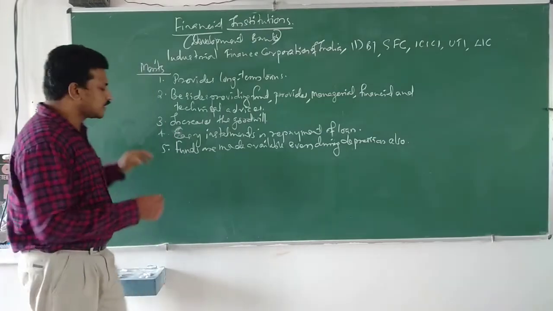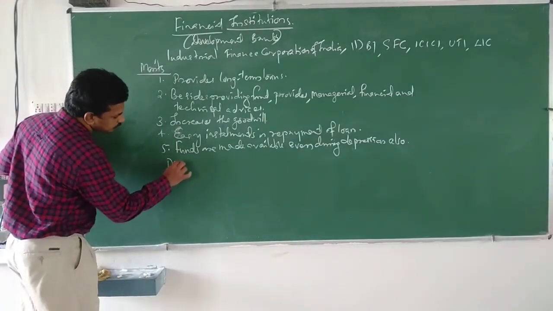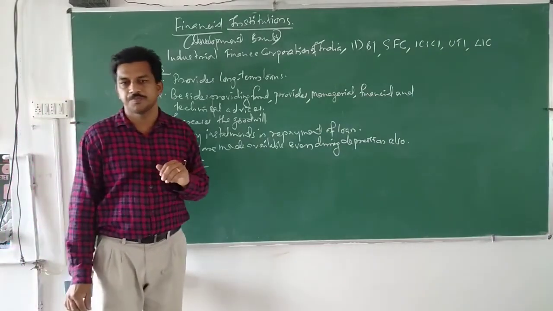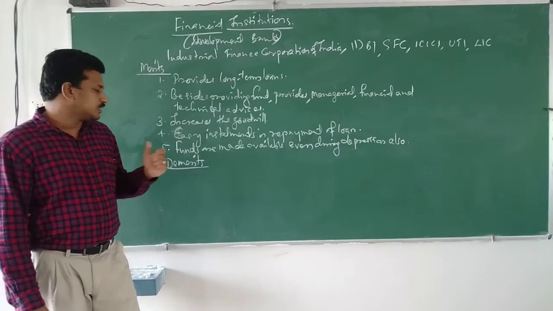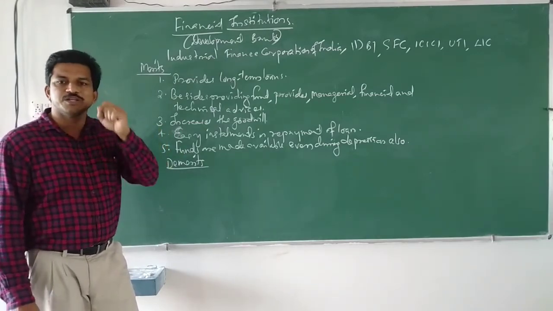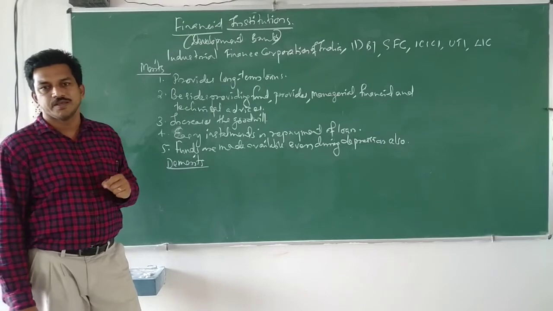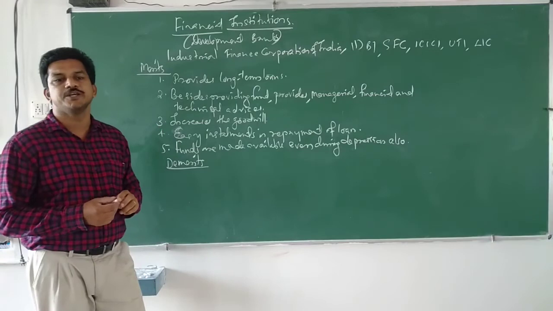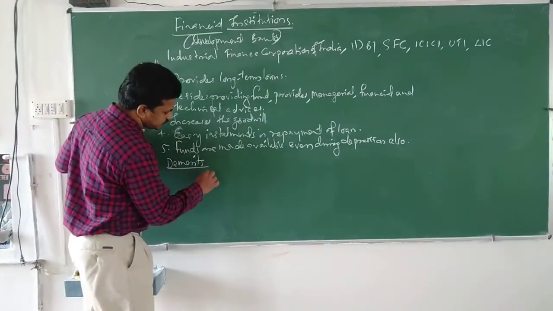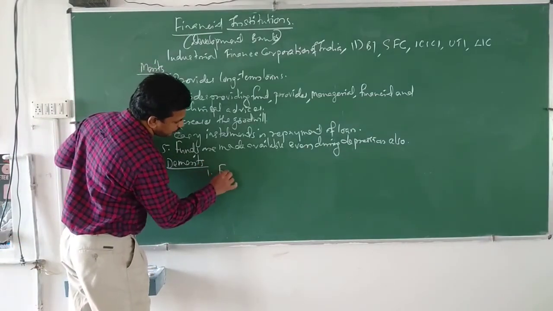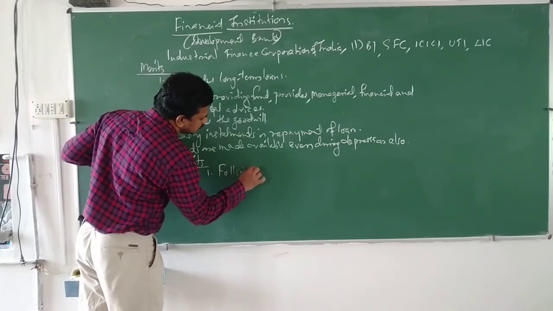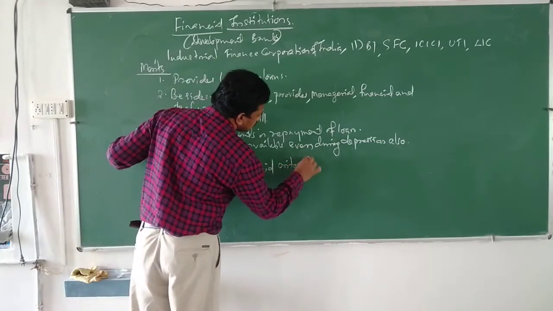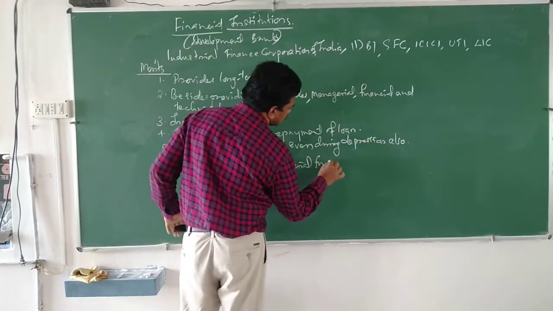Now let us see what the demerits are. Demerits of financial institutions. The most important demerit of financial institutions is that they follow rigid criteria for the grant of loan.